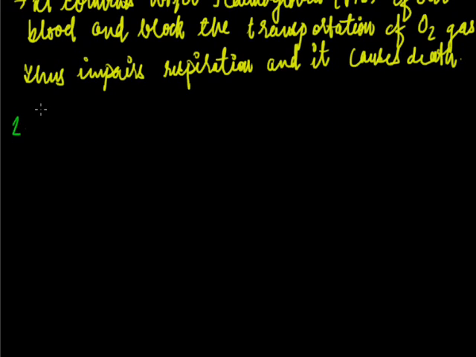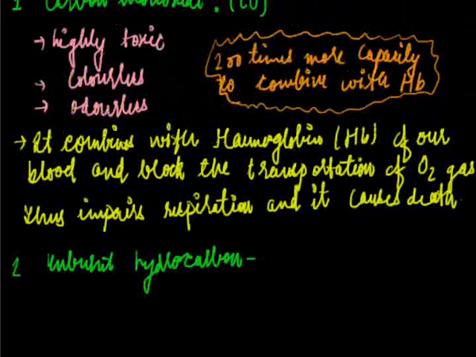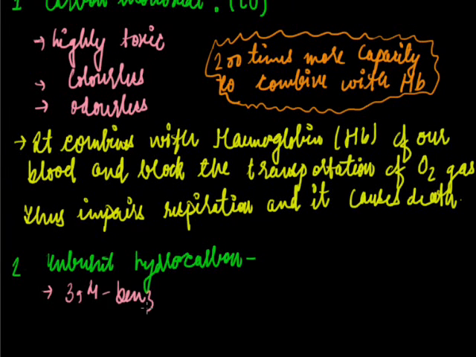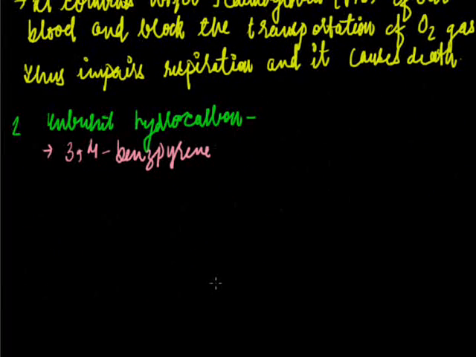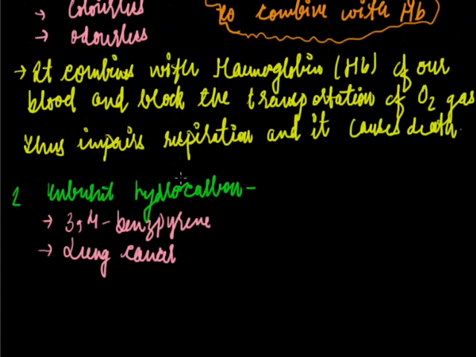Next major pollutant is 3,4-benzpyrene, an unburnt hydrocarbon. In unburnt hydrocarbon, the highly poisonous one is 3,4-benzpyrene, and it causes lung cancer.